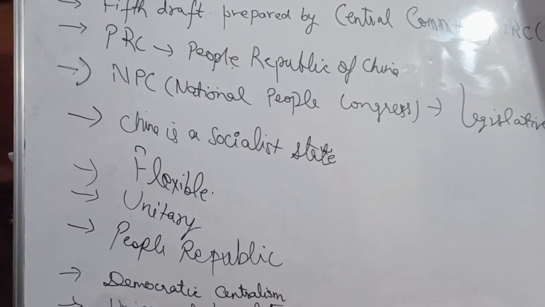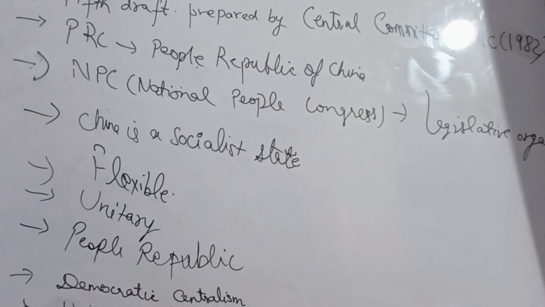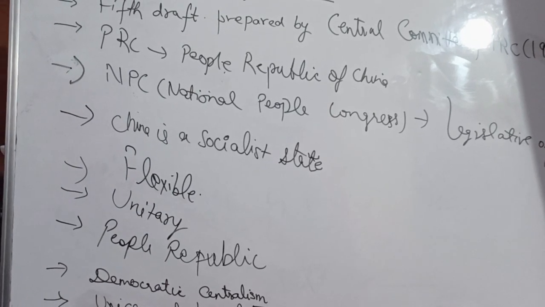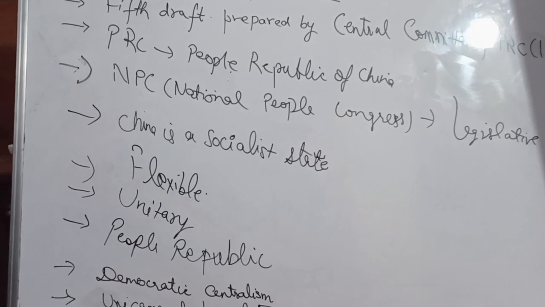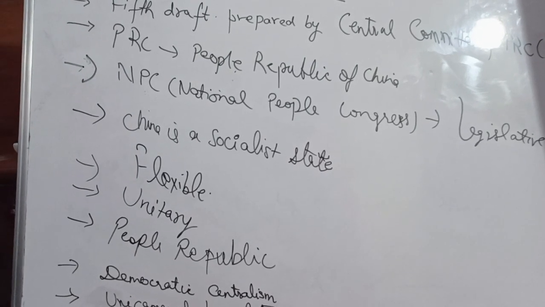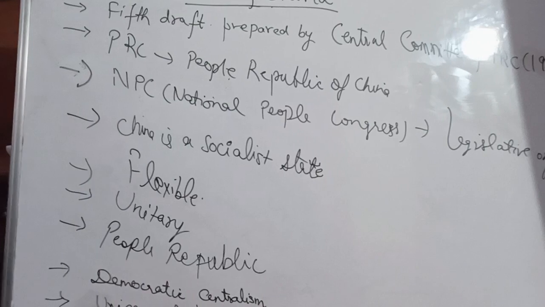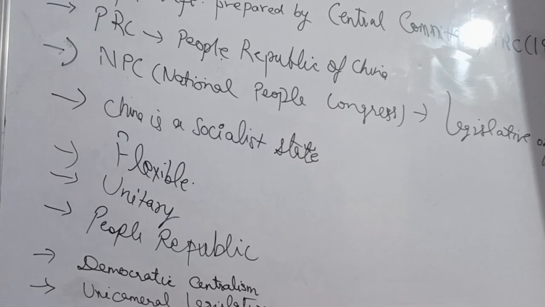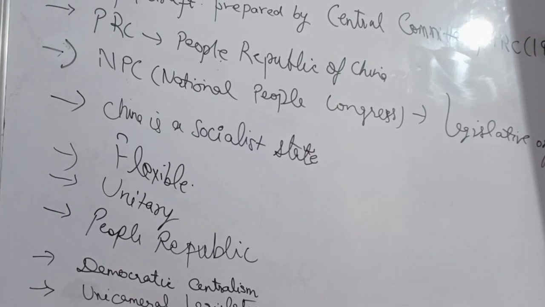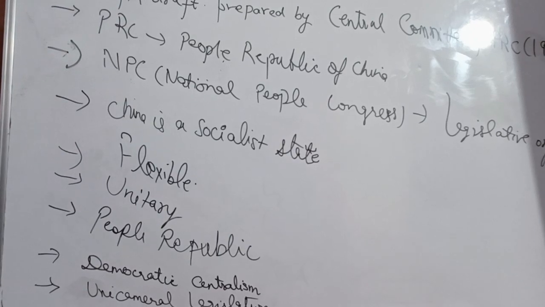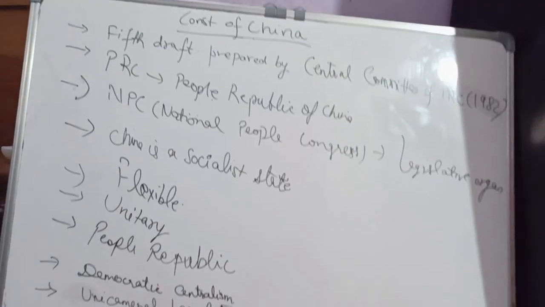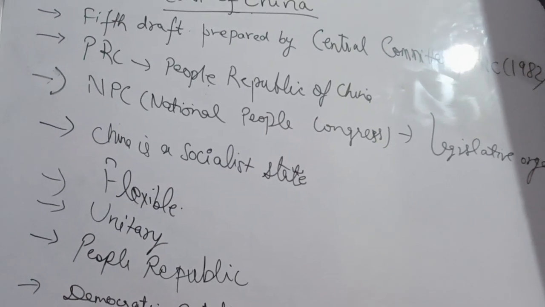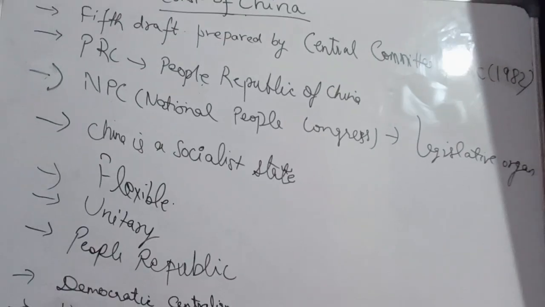Fundamental rights: Chinese people have also been given fundamental rights, you can look that up. So the state protects the rights of citizens and their lawfully earned income. And it assigns some important duties to Chinese people also, like to safeguard the unity of the country, to defend the motherland and resist aggression, to perform military service, to pay taxes. Duty to safeguard the honor of the nation are some of the constitutional duties which are mentioned in the constitution itself. So here also fundamental rights and fundamental duties are mentioned in the Chinese constitution.